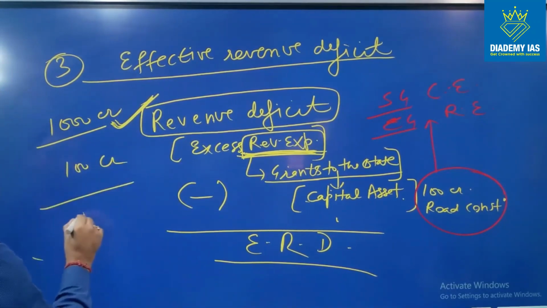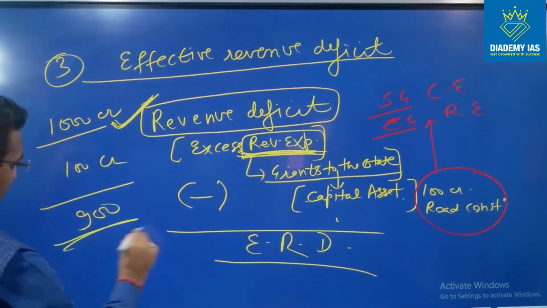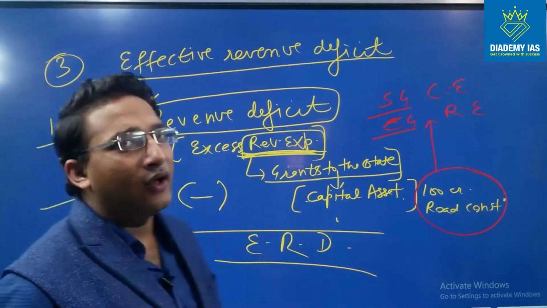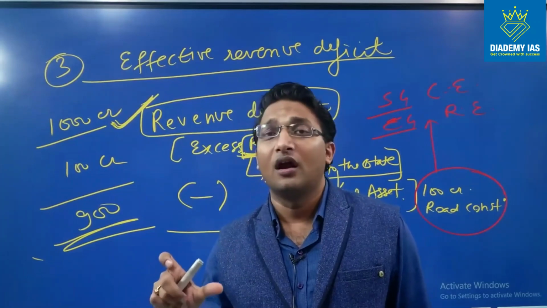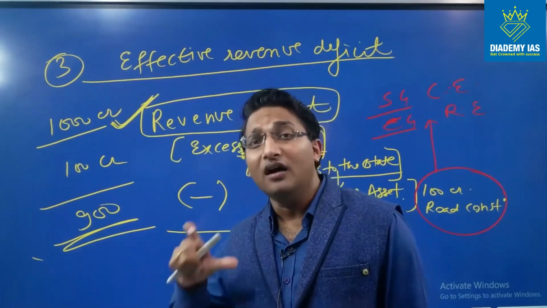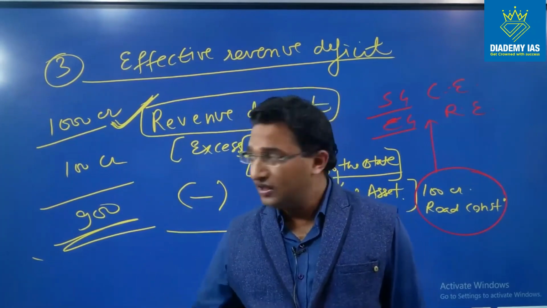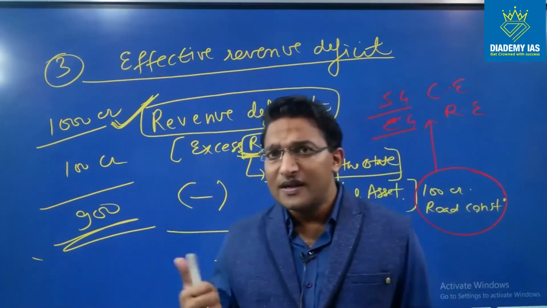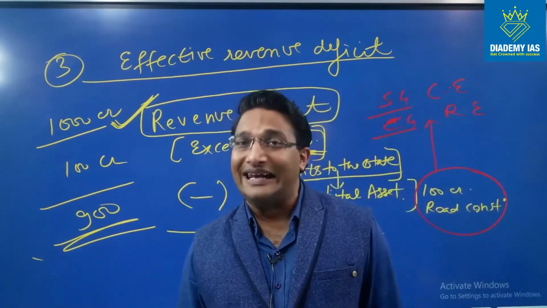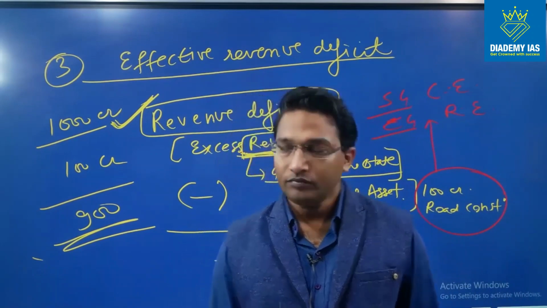So 900 crore rupees is the effective revenue deficit, right? So this 900 crore is representing that this is the consumption expenditure which is in excess of the revenue receipt. So this gives the true picture rather than the revenue deficit. This concept was actually introduced in 2011-12 for the first time.